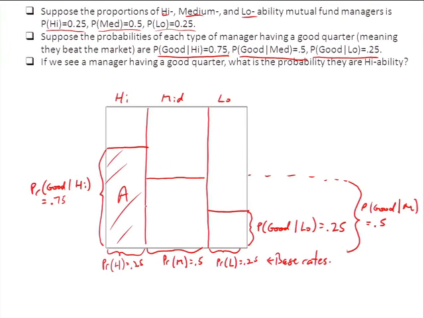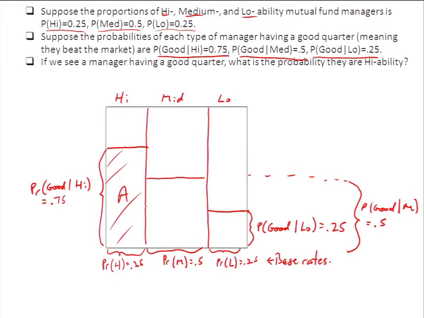Okay? So if you just randomly selected a manager on any given quarter and said, what's your ability type, and did you post good returns, there's a 0.1875 chance that they'd say I'm a high type and I posted a positive return, or an above market return. Now, what's the unconditional probability that a randomly selected manager, before you ask them their type, would say that they had a good quarter? Okay? Well, it's just a sum of joint probabilities. It's the probability that you're a low type and have a good quarter, plus the probability that you're a medium type and have a good quarter, plus the probability that you're a high type and have a good quarter.